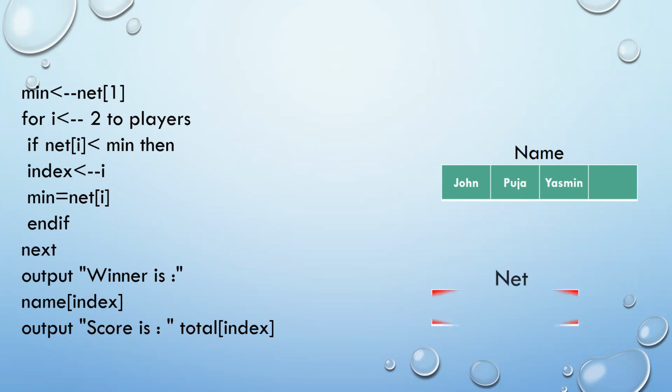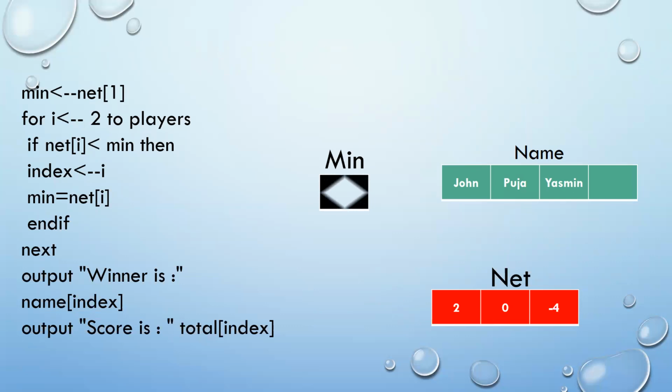Now, these were your net scores from the previous slide. Net score of John is 2, Pooja is 0, and Yasmin is -4. This is in relation to their par scores. So what I've done here is that whichever is the first score in the array net, I'm assuming to be the minimum score. So I'm assuming that the value 2 is the minimum score. So I'm storing 2 in a variable min.